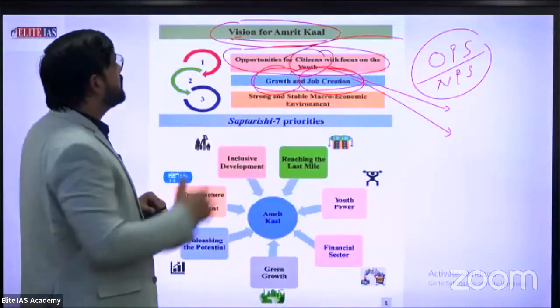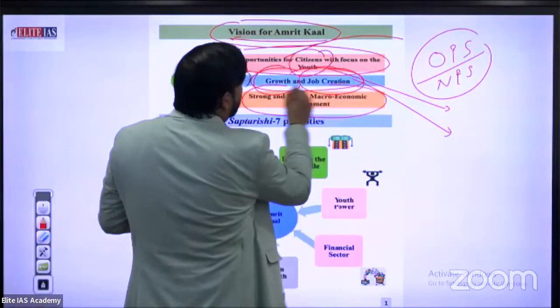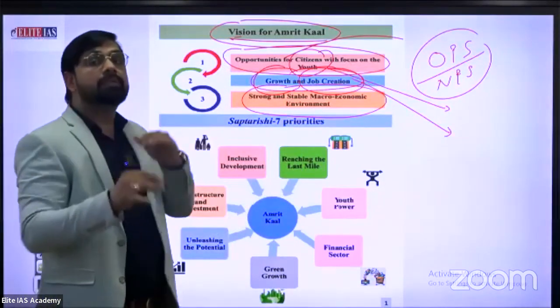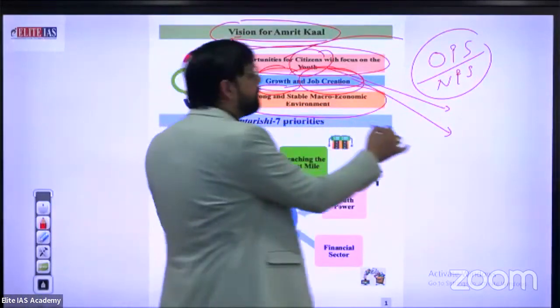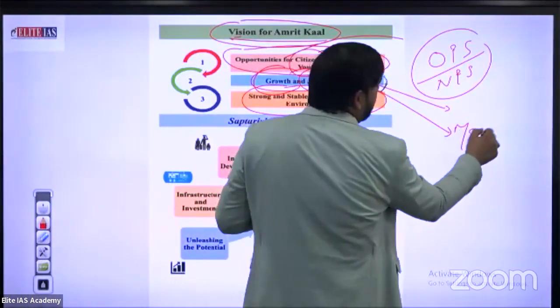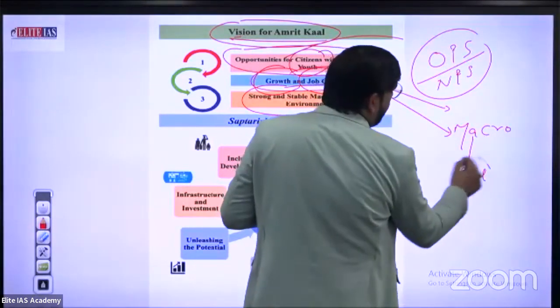And point number 3, a strong and stable macroeconomic environment. When we discuss the term macro, you know very well, macro indicates the aggregate or all.